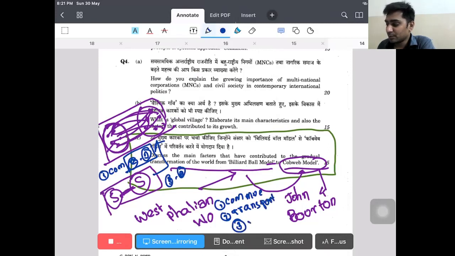The rise of people to people interactions, social interactions, business to business interactions. These are the things which played a very crucial role in shifting from the billiard ball model to the cobweb model.